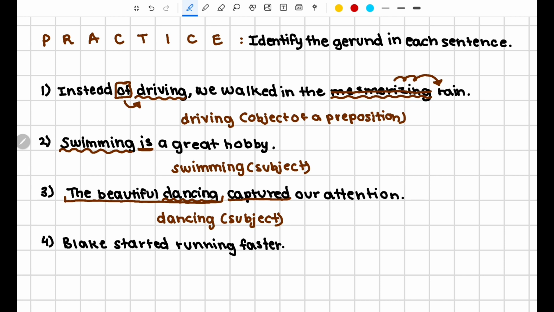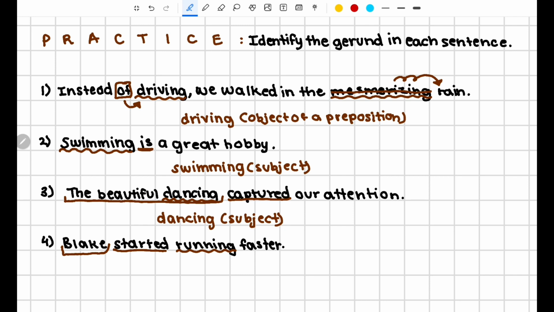Number 4, Blake started running faster. Again, we have our ing verb form, running. How is it being used? Is it being used as a gerund? Let's find out. In this case, we have our verb, started. We have our subject, Blake.